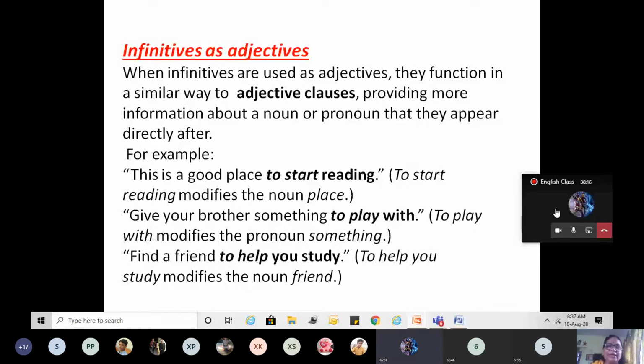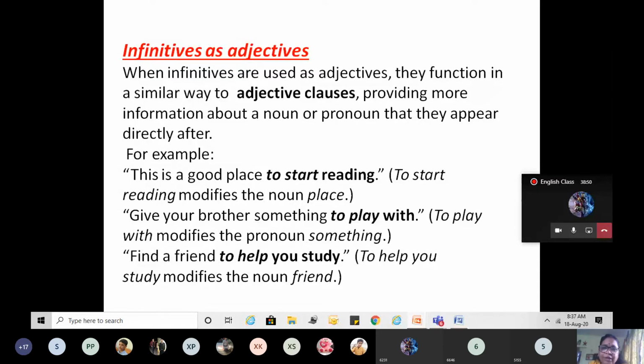When it acts as an adjective or adjective clause, it provides more information. The function of an adjective is to give more information about a noun or a pronoun. Suppose I say, this is a good place to start reading. To start reading modifies the noun place. Which is a good place? A good place for what? Place is a noun, and if we say something about a noun, it is an adjective.